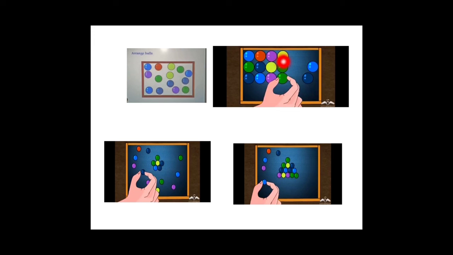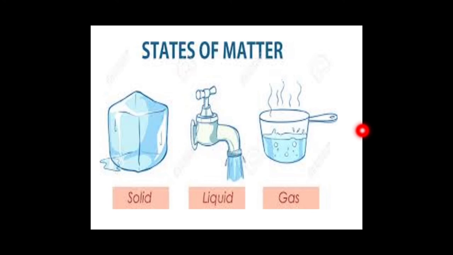Imagine these balls are like molecules. When you arrange these balls very close to each other, you will still find some space between them. That is the space between these particles, called interparticle space.